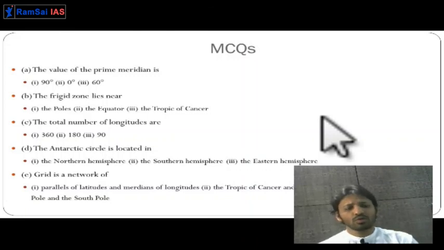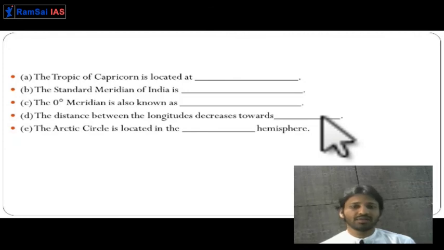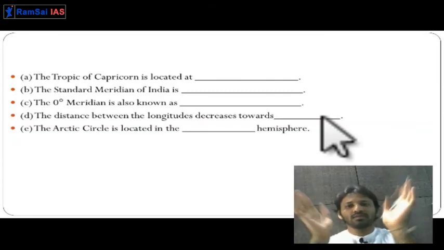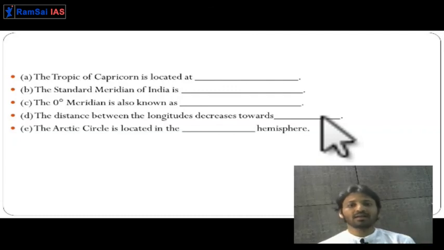There are also some fill in the blanks given in the NCERTs, so you can solve them as MCQs. The Tropic of Cancer is located at what degrees of latitude? What is the standard meridian of India? The zero meridian is also known as what? Prime meridian, that we have seen. The distance between the longitudes decreases towards what? We have seen that as we move from the equator towards the pole, the distance decreases. Arctic Circle is located in which hemisphere? Antarctic Circle is located in which hemisphere? These things we have seen.